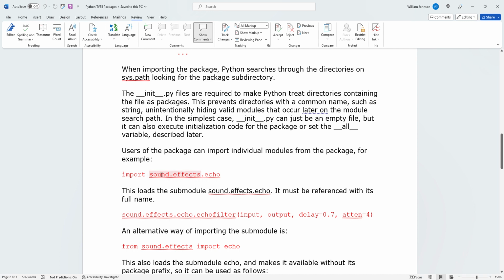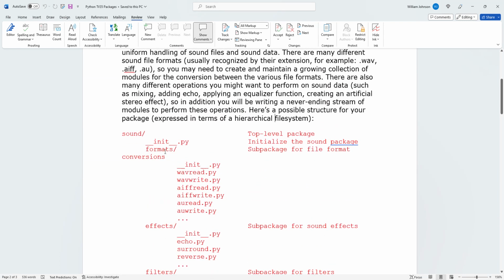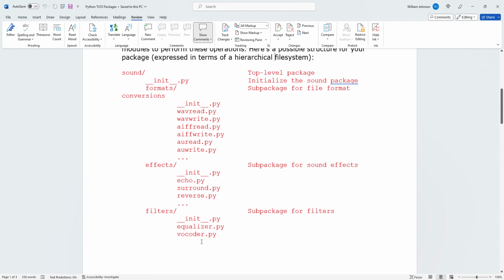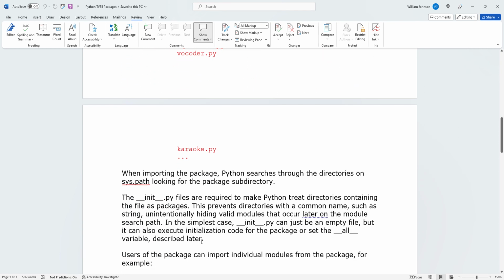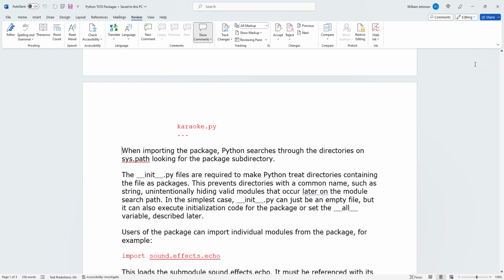Okay, and now we're going to talk about it a little bit more, but let me just show you one little bit of code before we start reading. See how you can focus in on just that one package, the echo code. Go sound.effects.echo. Sound effects echo. See how that goes? All right. Now let's continue our reading.